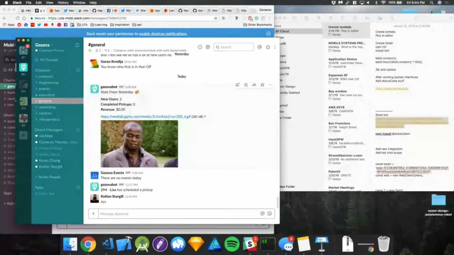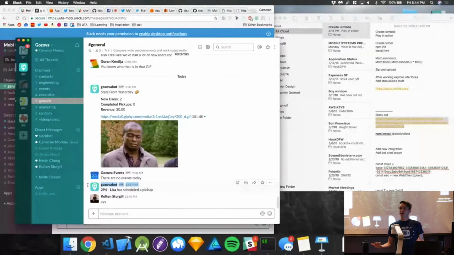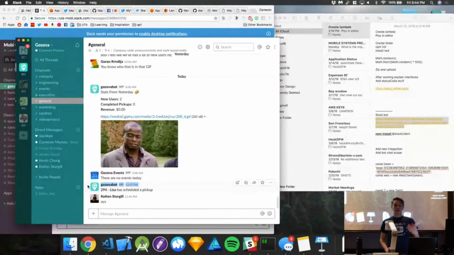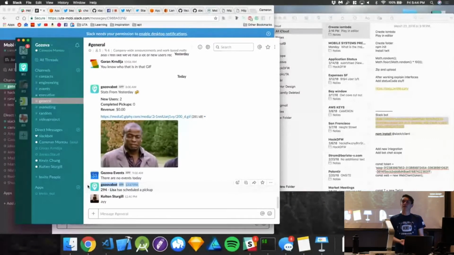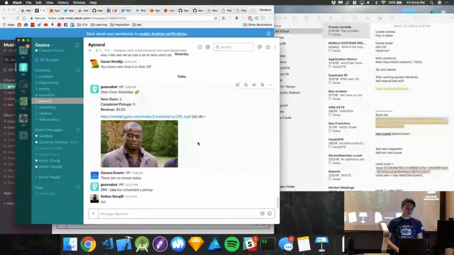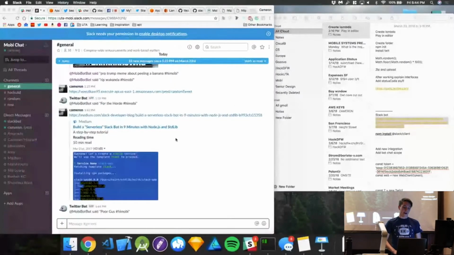So there's a lot of really cool stuff you can do. Also, we have a Slack bot whenever someone schedules a pickup. Like I mentioned, it's like Uber for furniture delivery, right? You're at IKEA, you need a pickup, it's on demand. The thing is, we're not like Uber or Lyft right now where we have a fleet of drivers. So we need to know about it, and essentially it sends us a Slack message, and it's using that AWS Lambda thing, which is really cool.